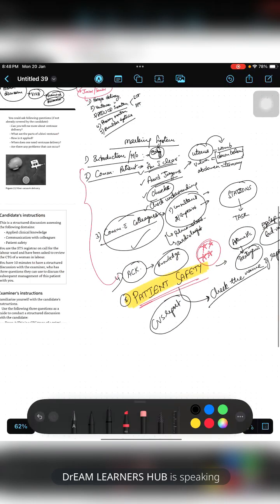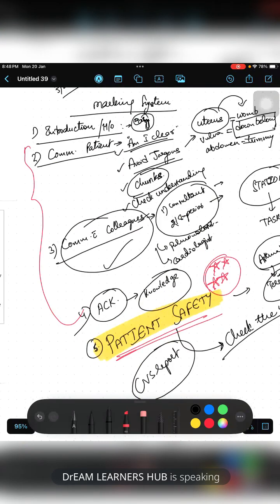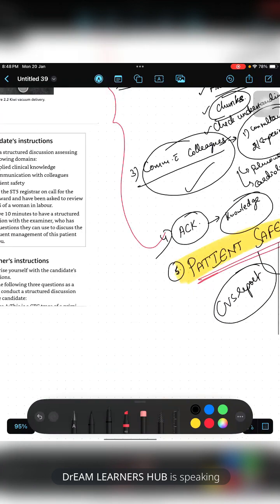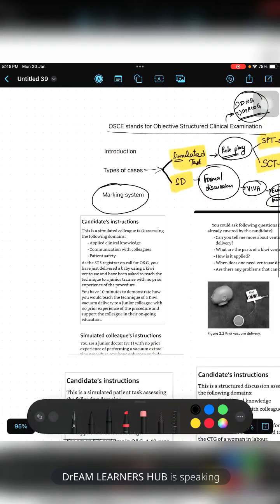Okay, this is the marking system. The first is the history or introduction scenario, and then comes the communication or history taking. Then second comes the communication with the patient. Third is communication with colleagues. Fourth is applied clinical knowledge, and fifth is patient safety. These are the things from which the marking system will be there.